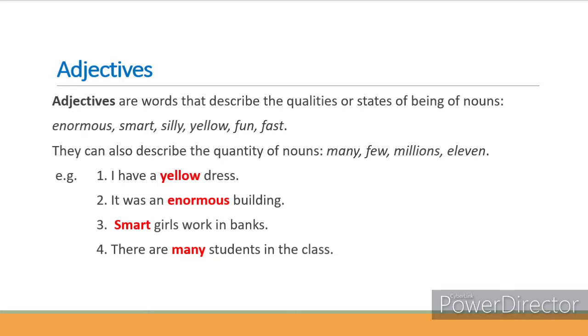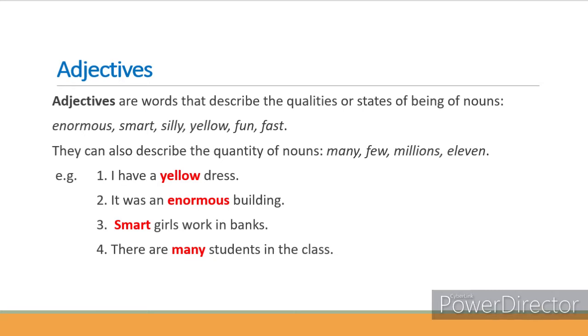Adjectives can also describe the quantity of nouns: many, few, millions, 11. These are the adjectives which describe the quantity of nouns. So here are some 4 sentences given with adjectives. Number 1. I have a yellow dress. The noun dress is described by the adjective yellow. Yellow is a color, so all the colors can be adjectives.